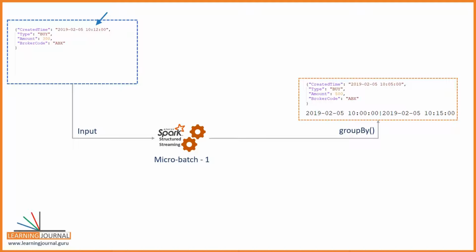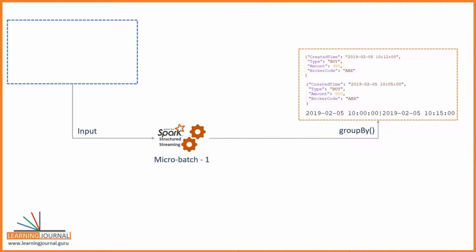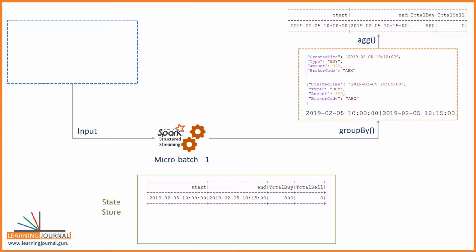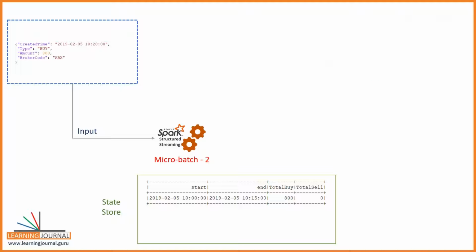The event time of this record is 10:12. This record also fits into the first window. So Spark will place this record also into the first window. That's all. You got only two records for the first trigger. Now it's time to compute the aggregates. So Spark will compute the sums for this window and produce the output. However, the first window is kept in the state store also, right? That's all. You are done with the first micro batch. The background thread will wait for some time and trigger the next micro batch.